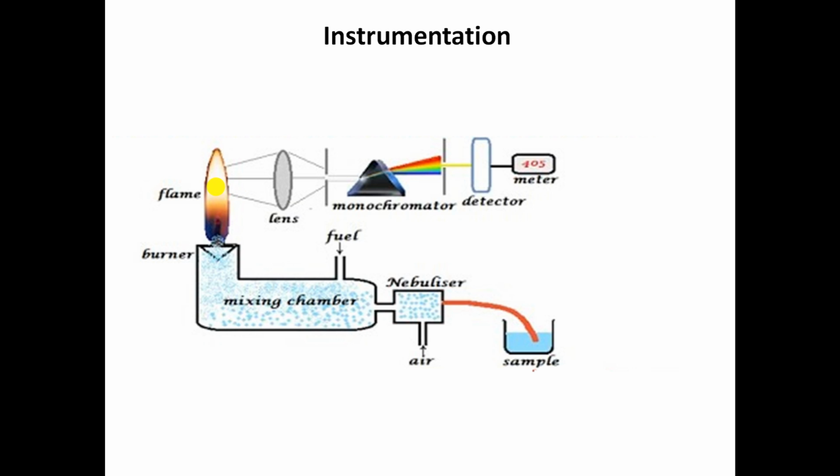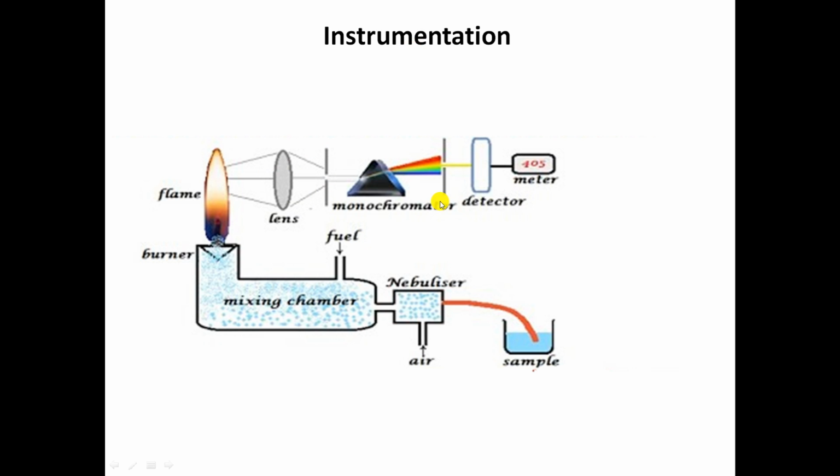When they come back to the lower energy state, they emit a particular, specific wavelength. The light coming outside is incident on the lens, which focuses the light onto a monochromator in a particular path. The monochromator will filter